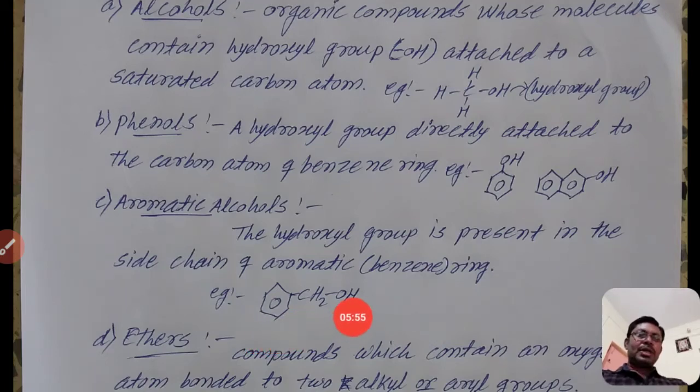Because the hydroxyl group is attached to a carbon atom, and that carbon atom is attached to the benzene ring. That means the aromatic compound whose side chain carbon atom contains a hydroxyl group is known as an aromatic alcohol.